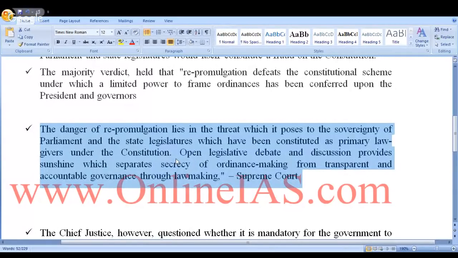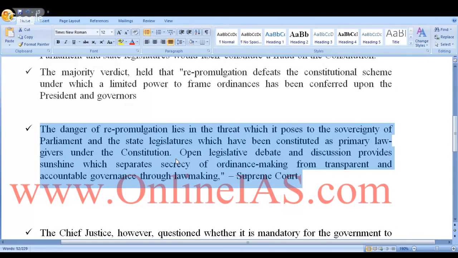The danger of repromulgation lies in the threat which it poses to the sovereignty of the parliament and the state legislatures, which have been constituted as primary law givers under the constitution, meaning the primary organ to give the laws are the parliament and the state legislatures.